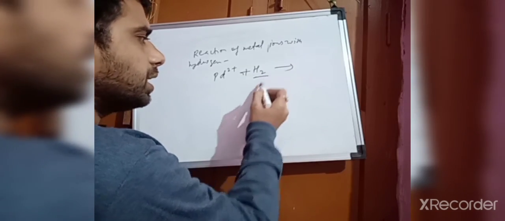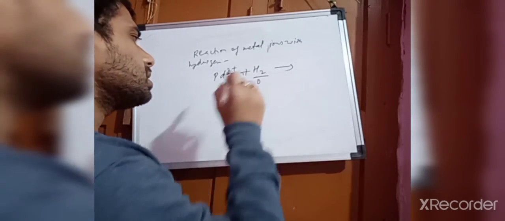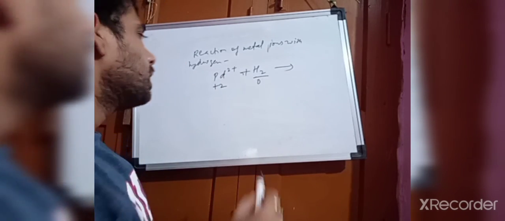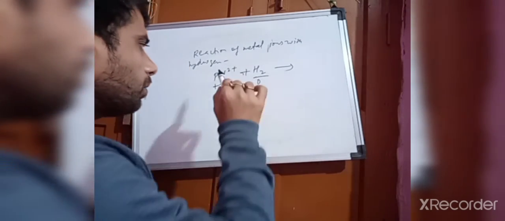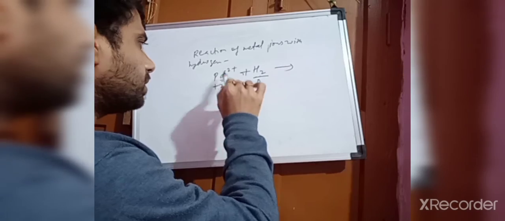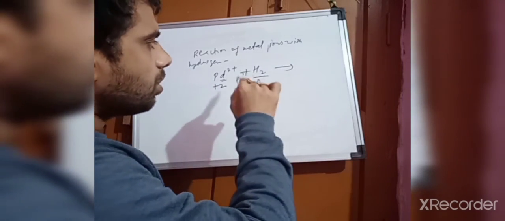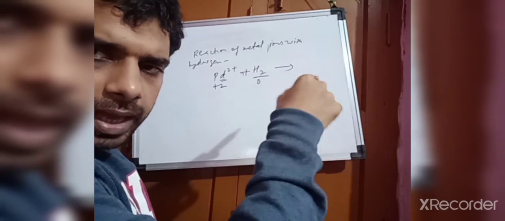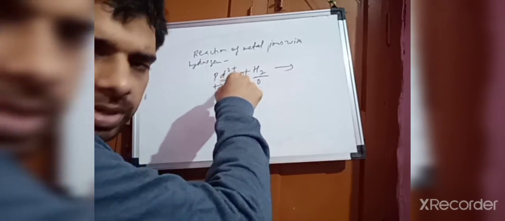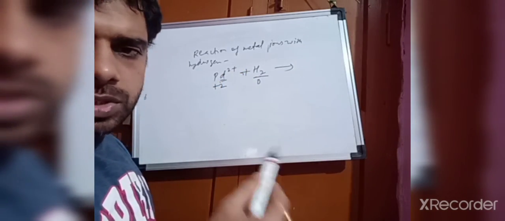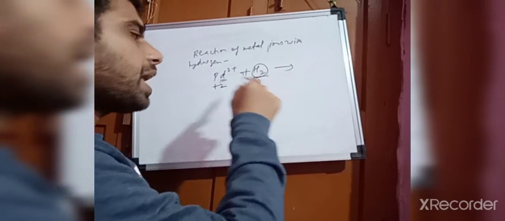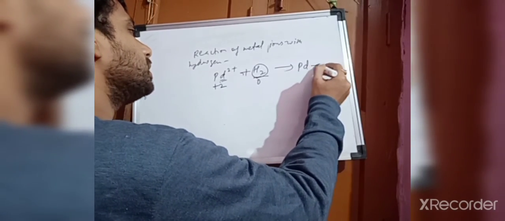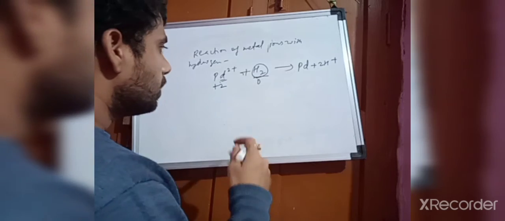As you know, hydrogen here in the neutral state has oxidation state 0, and its oxidation state would become +2. Okay, so what will happen when this hydrogen reacts with Pd 2 positive? Its oxidizing agent capacity will increase. This hydrogen will go to a positive oxidation state, and Pd will be reduced to Pd, meaning 0 oxidation state. So this H2 is actually used as a reducing agent. So what will it form? Pd2H plus.